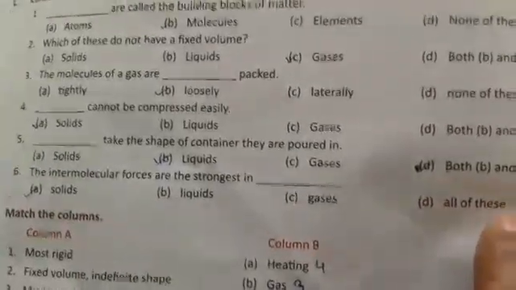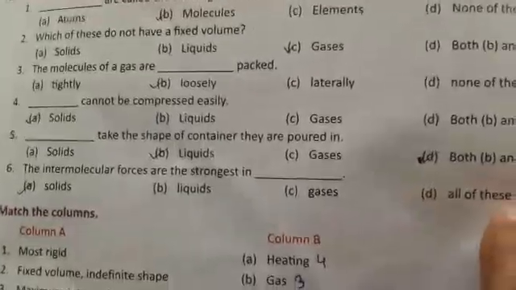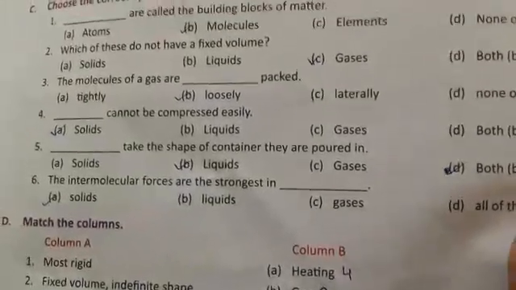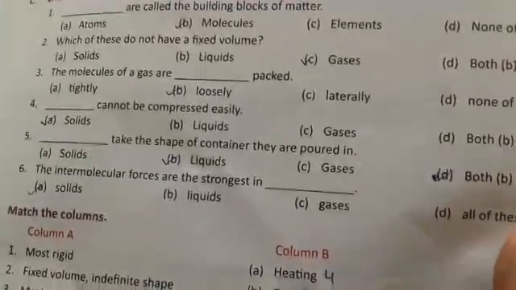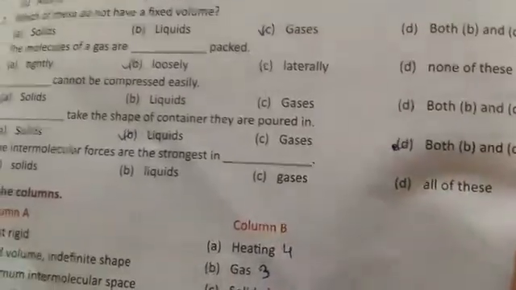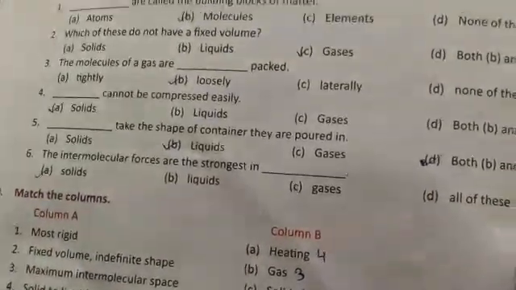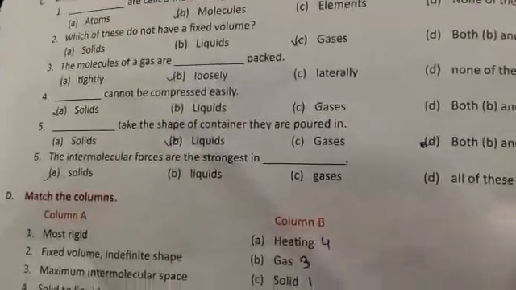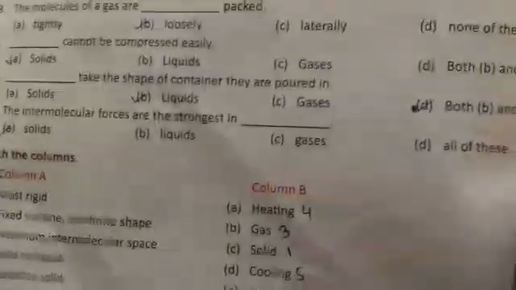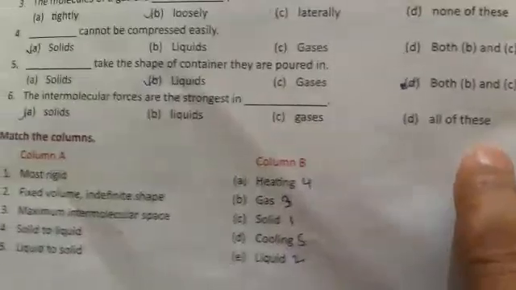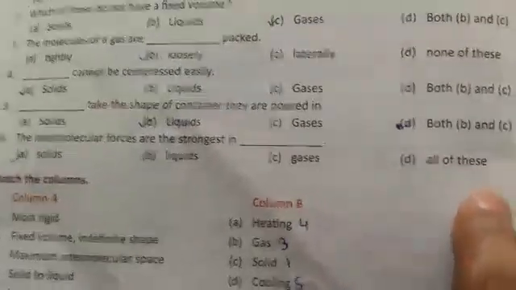Now, question number 3. The molecules of a gas are dash packed. Options are A, tightly; B, loosely; C, laterally; D, none of these. So the right option is B, loosely. Fourth, dash can be compressed easily. Options are A, solids; B, liquids; C, gases; D, both B and C. The right option is A, solids.